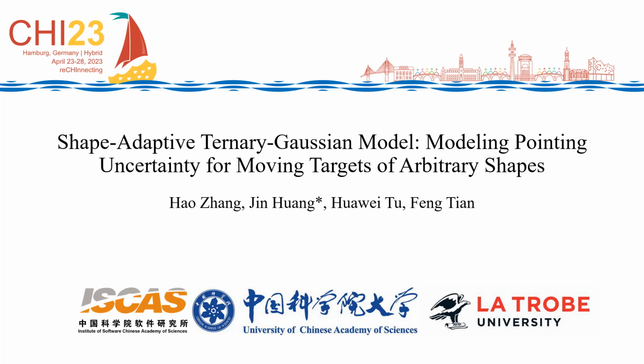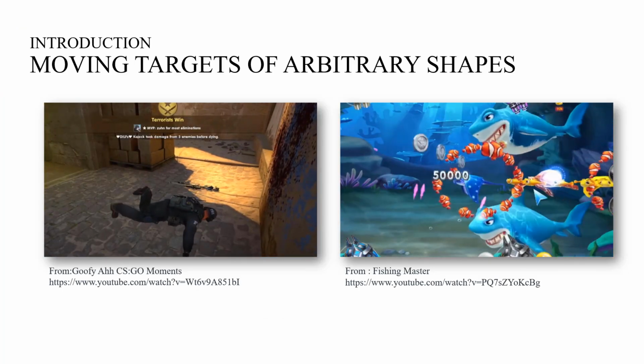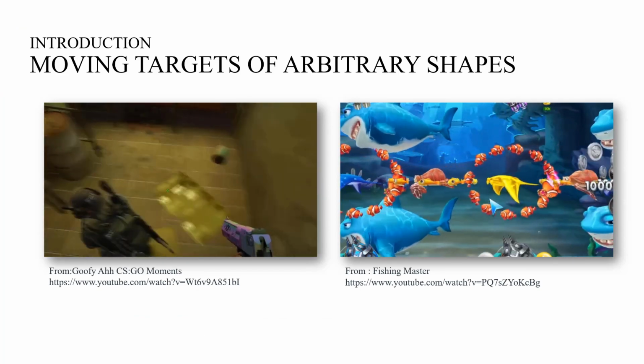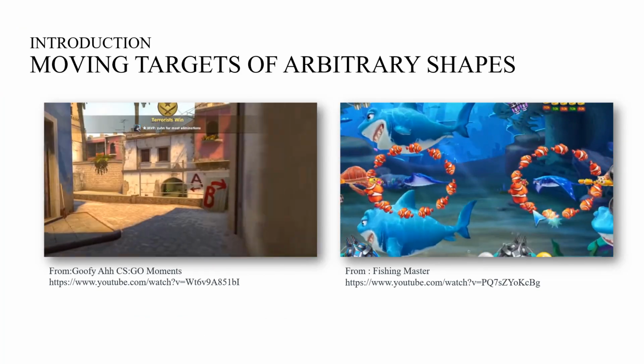It is my pleasure to present our latest work titled Shape-Adaptive Ternary-Gaussian Model, Modeling Pointing Uncertainty for Moving Targets of Arbitrary Shapes. Today, interactive systems often incorporate moving targets of arbitrary shapes, such as those found in games and video surveillance systems.